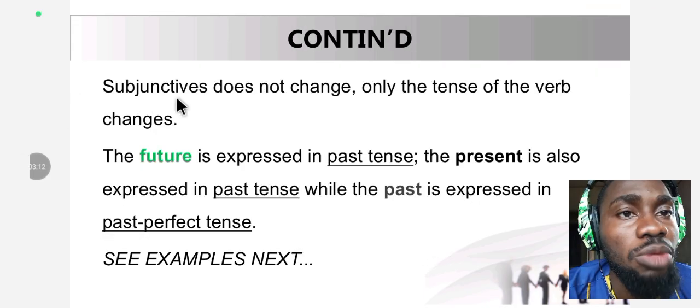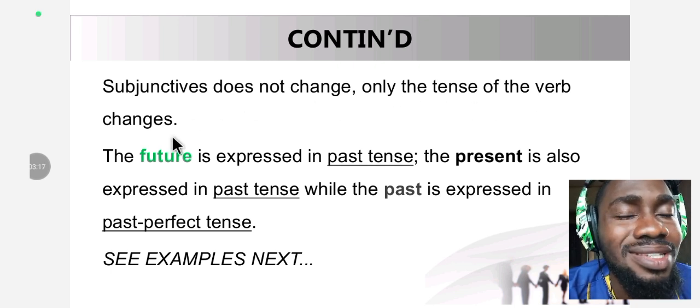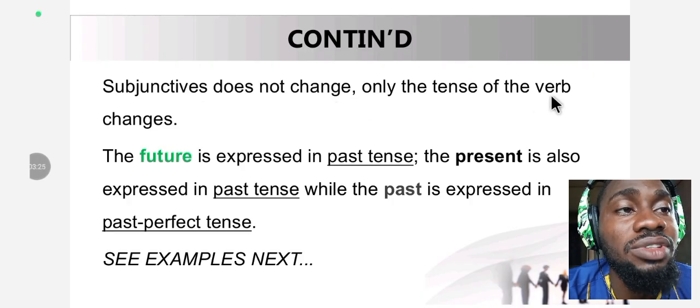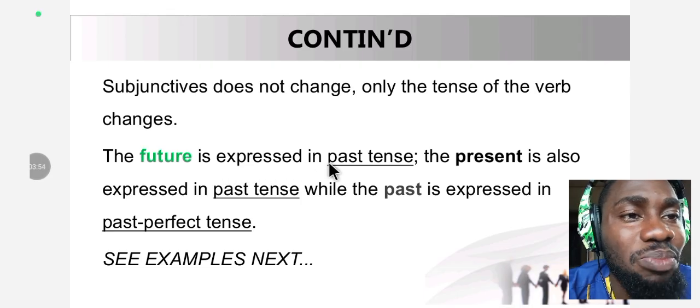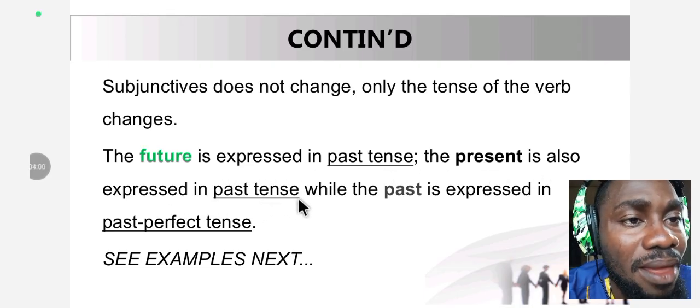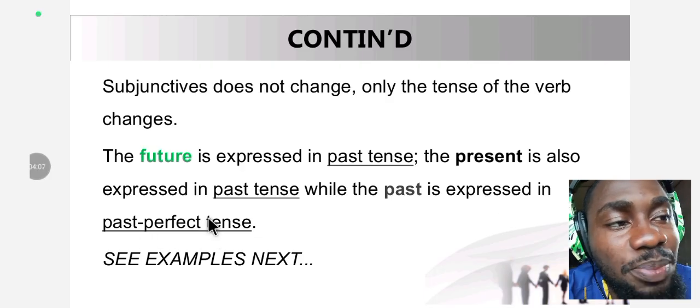Moving on, the subjunctive does not change. Only the tense of the verb changes. Take note of this, very, very important. The subjunctive does not change, but only the tense of the verb changes. Having said that, the future is expressed in past tense. The present is also expressed in past tense, while the past is expressed in past perfect tense. Have that at the apex of your mind.